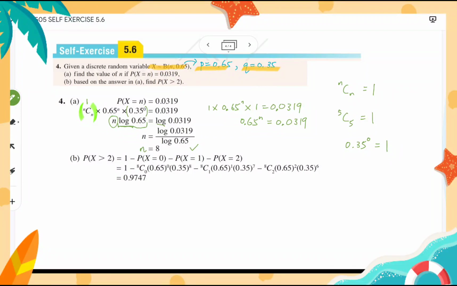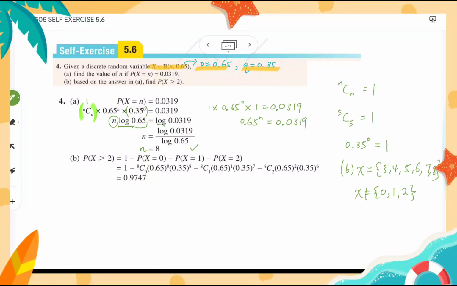Then B, based on the answer in A, find P(X greater than 2). If we say P(X greater than 2), then the X values that we want should be 3, 4, 5, 6, 7, and 8, because our n is 8. So this is the X that we want. So 1, 2, 3, 4, 5, 6 of them. Is there any shorter way? Try to look for something that we don't want. Starting from 0, 1, and 2, we don't want.